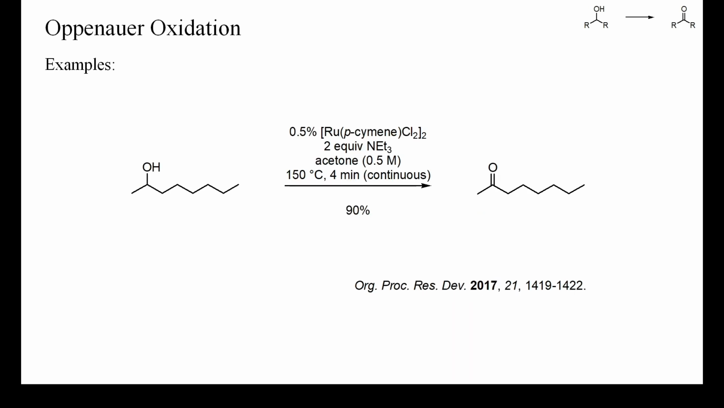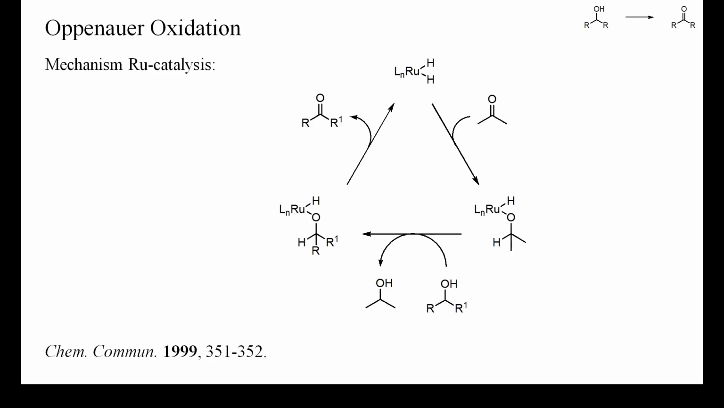This is an example of a ruthenium-catalyzed Oppenauer oxidation. Only a relatively small amount of catalyst was required and triethylamine could be used as base. The high temperature was required to achieve complete conversion in only 4 minutes, but batch processes can be run at much lower temperatures. This ruthenium-catalyzed Oppenauer oxidation seems to be mediated by a dihydride complex, which reduces the main oxidant